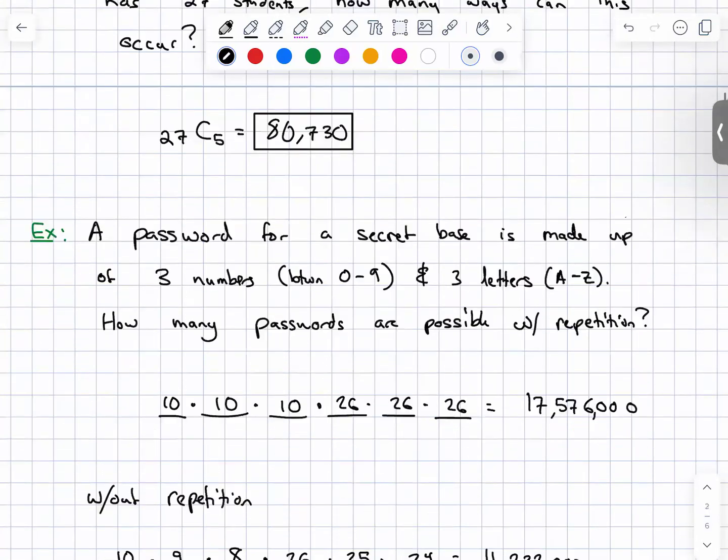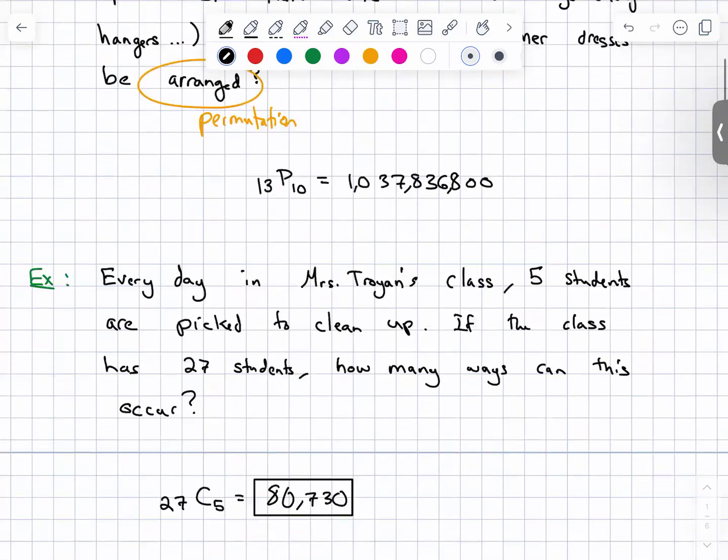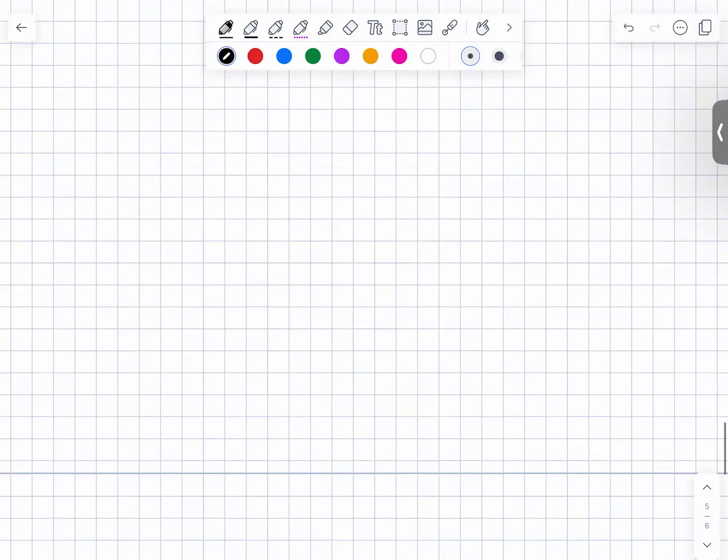So we've done probability, we've done 4.2, we've done 4.3. The only thing left is 4.5, which is basically just expected value. So let's do an expected value problem.